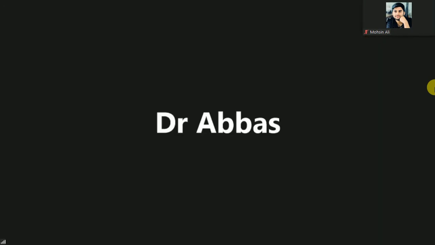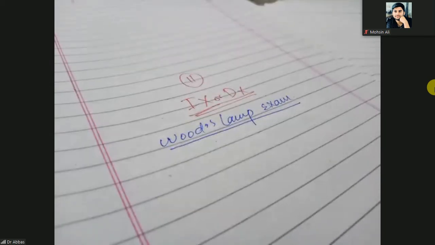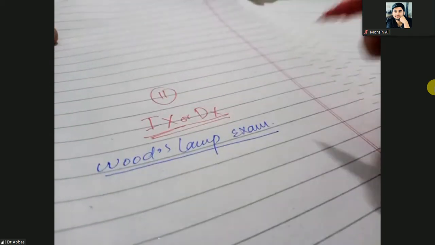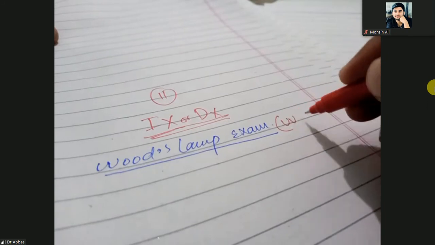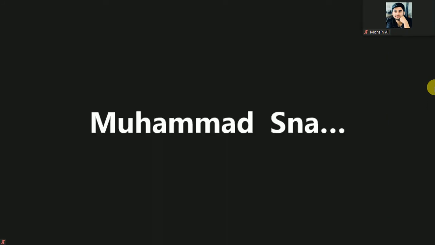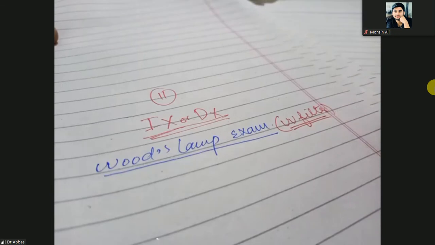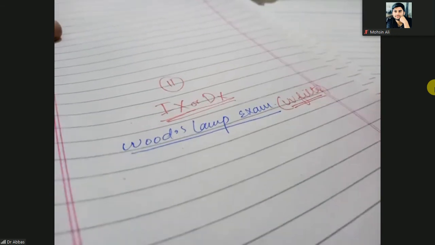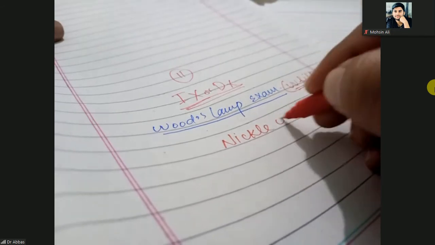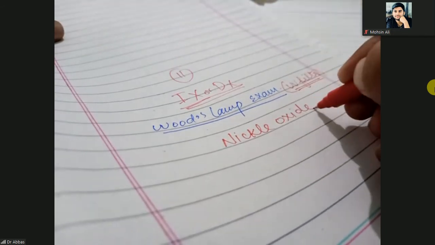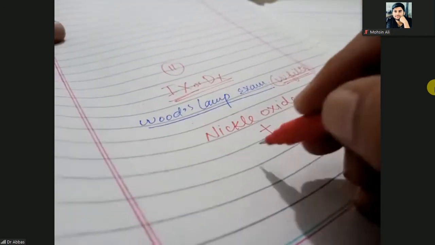What is the Wood's lamp examination? Actually, Wood's lamp is the UV filter. This Wood's lamp I have told you before. It is the ultraviolet light filter. It is made up of nickel oxide and barium silicate.